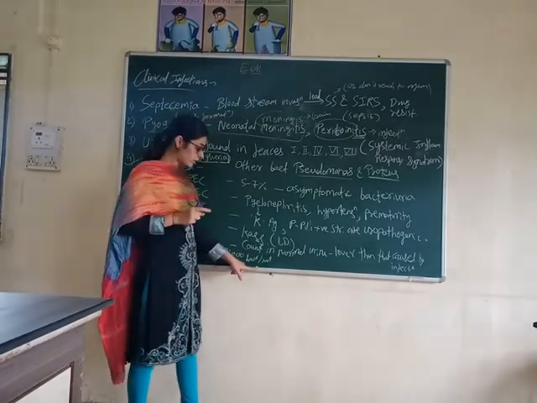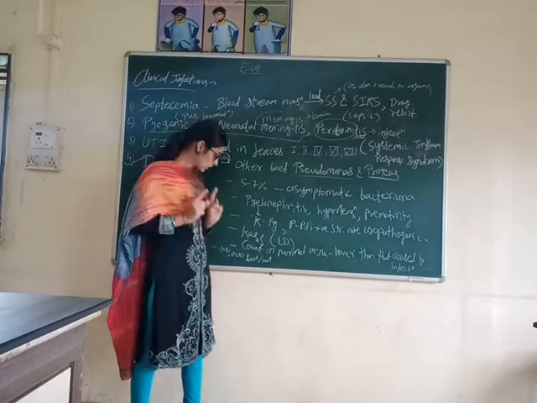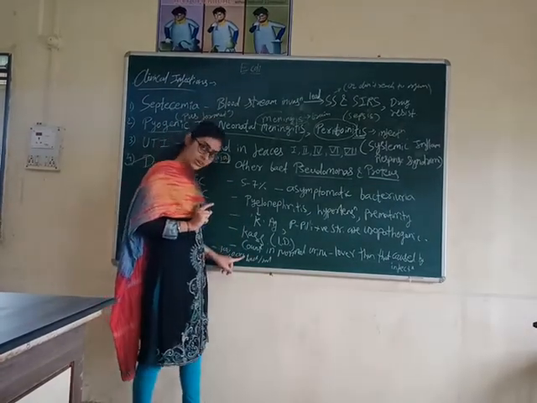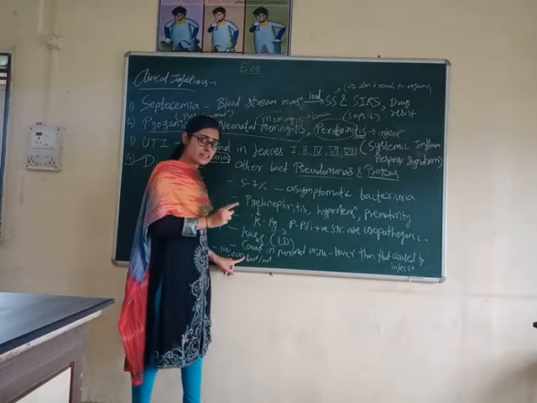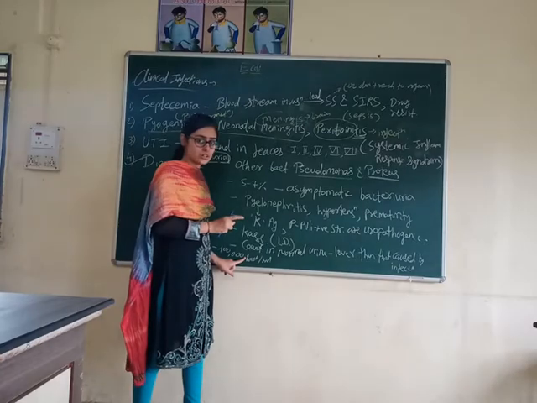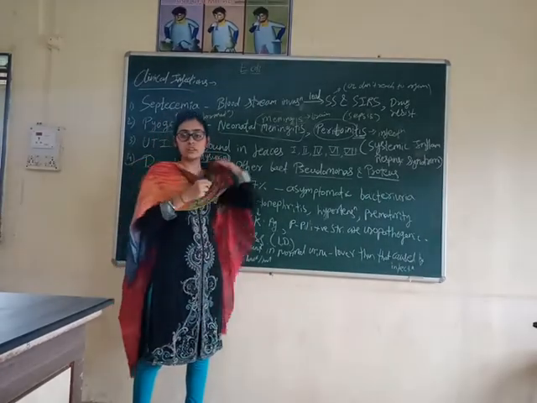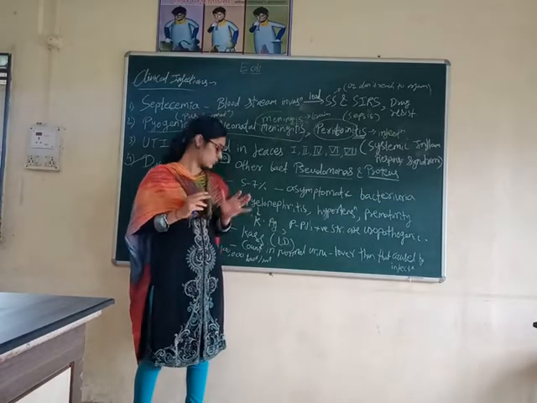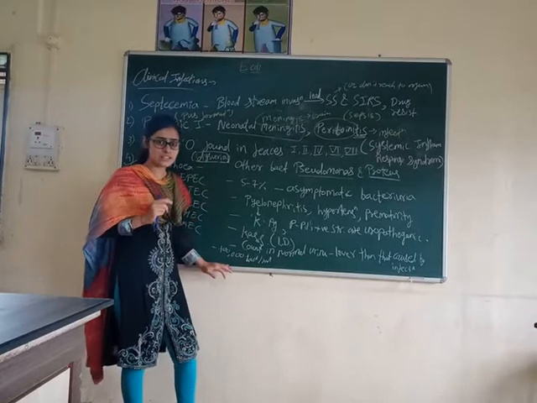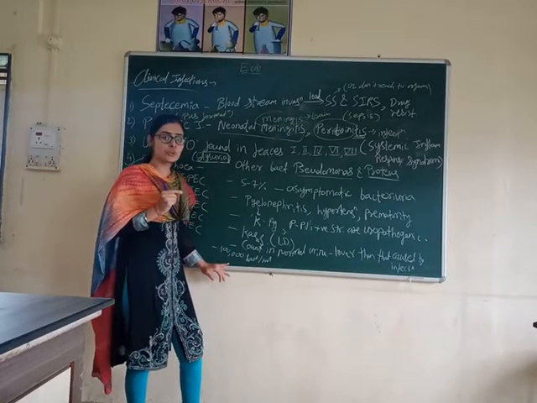Once again I repeat, if in 1 ml of the urine sample the count of the bacteria is 100,000, then that urine is indicated as the infected urine. And if it is less, then the person, or the woman, is not suffering from the UTI. This is the main indication to diagnose the UTI.